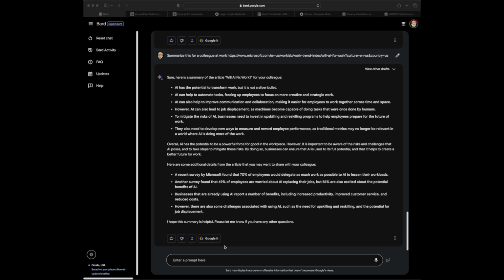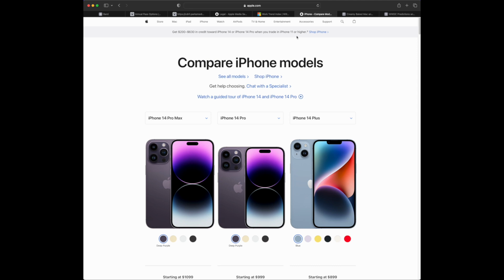So I get asked all the time about which phone should I buy, and I love giving advice about stuff like that, but there's so much context that sometimes I don't really understand. So I tell people to go to the Apple site and do the compare for the devices. You can pick your current device and maybe the next two devices, and then just see how they compare. But sometimes these tech specs don't really mean much to folks.